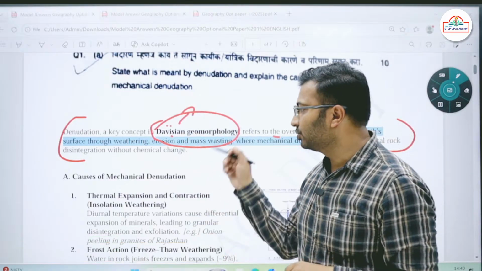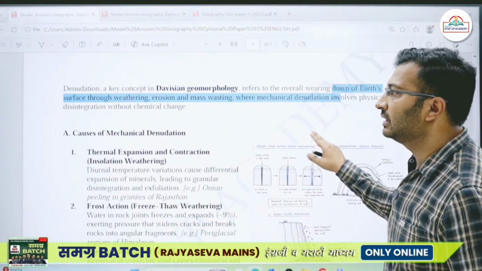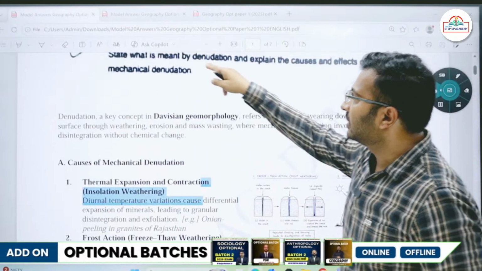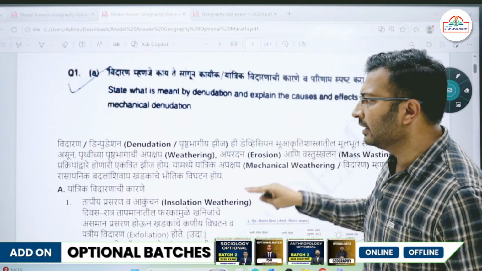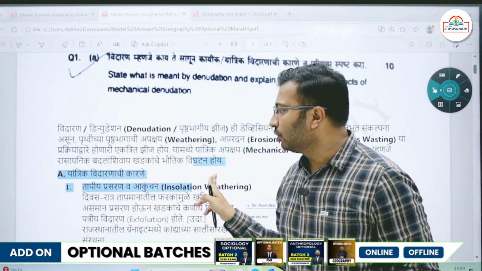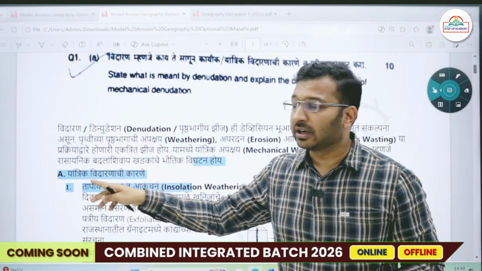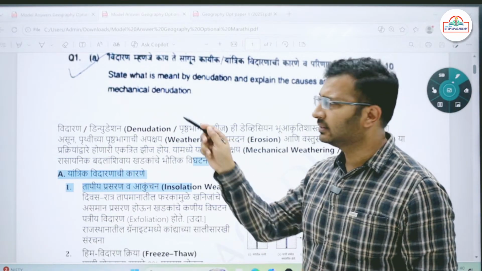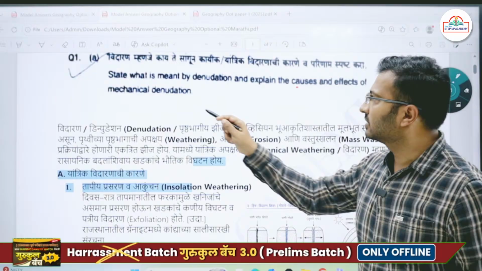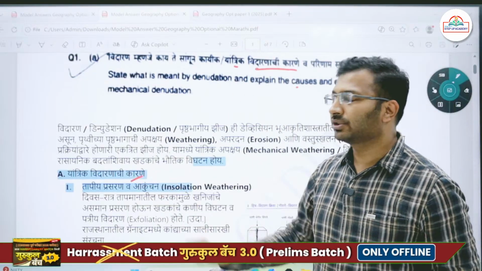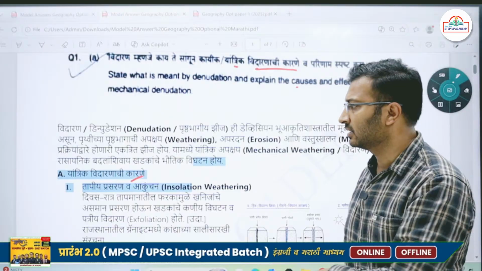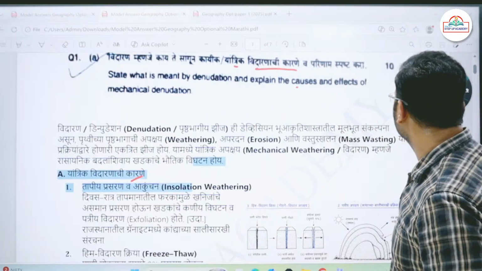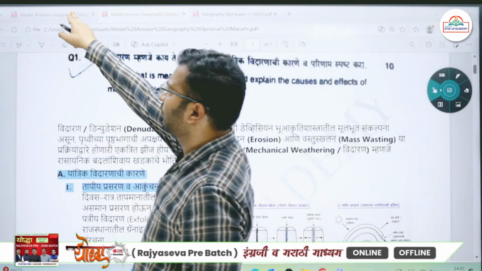Okay, so Davian geomorphology. Then the second part that you're dealing with, that is the causes of mechanical denudation. ठीक आहे, मराठीतही जरी म्हटलं तर तुम्ही डिरेक्टली तिथं लिहा, यांत्रिक विदर्णाची कारणे. So writing such subheadings is a must. Pick up those subheadings from the parts of the question that you have identified. नवीन काही नाही, तिथलेच उचलायचे. ठीक आहे. Explain the causes किंवा यांत्रिक विदर्णाची कारणे, तीच गोष्ट इथं टाकायची. नवीन स्वतःची सबहेडिंग घ्यायची गरज नाही. Then write 2 to 3 points. Here I have included more points. तुम्ही 2 ते 3 पॉइंट्स टाकू शकता. That is more than enough because it is asked for only 10 marks.